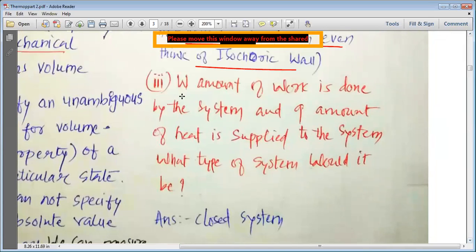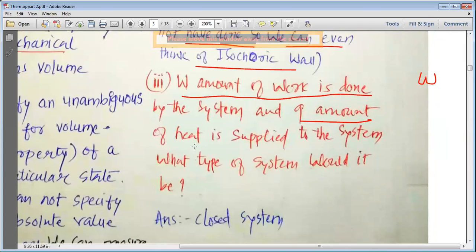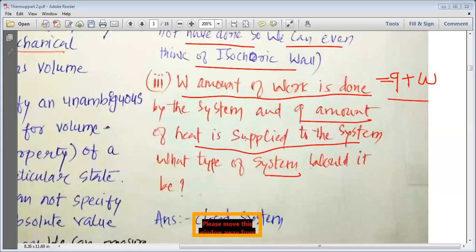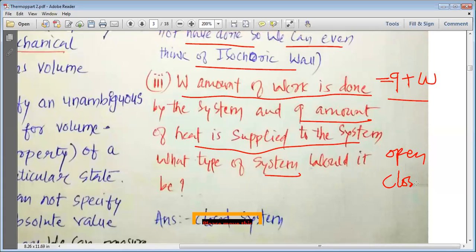Then the next situation: W amount of work is done by the system and Q amount of heat is supplied to the system. What type of system would it be? We have studied about the various types of systems. What are those various types of systems that we have studied, my dear students? We have studied about the open system, closed system, and isolated system.